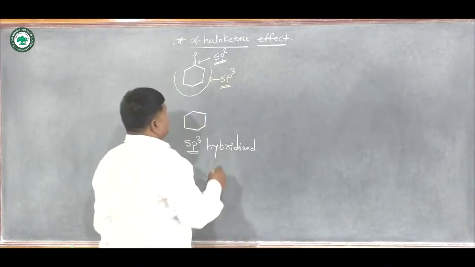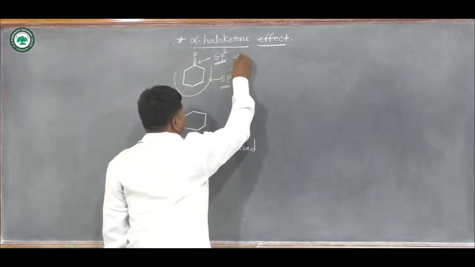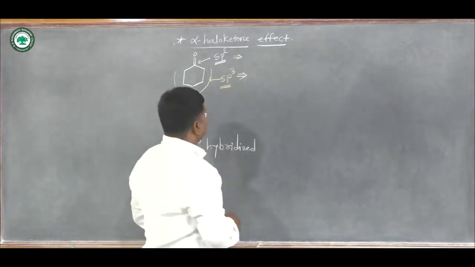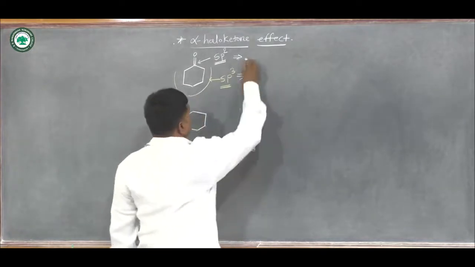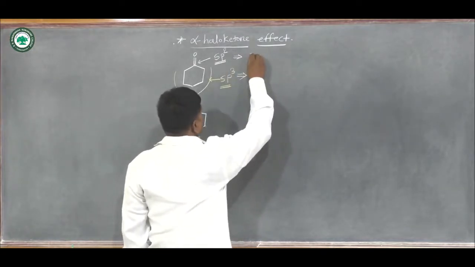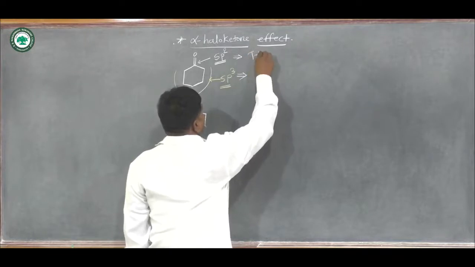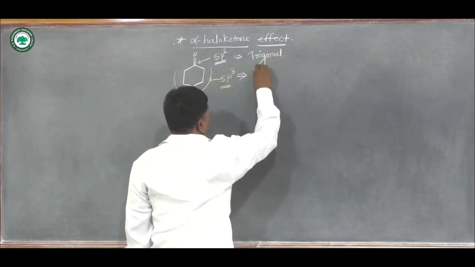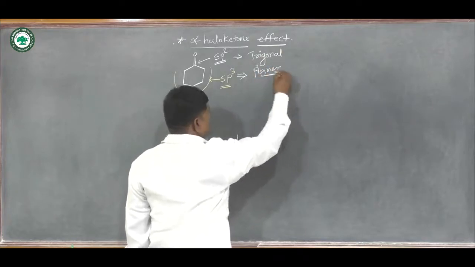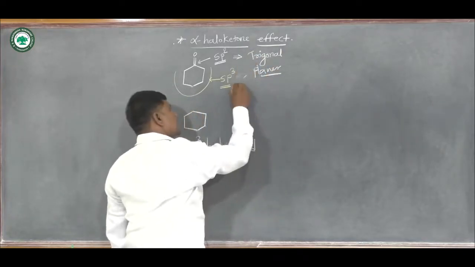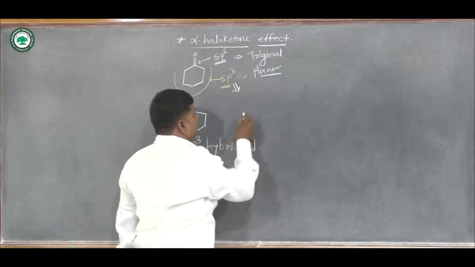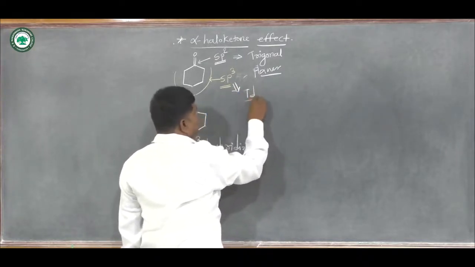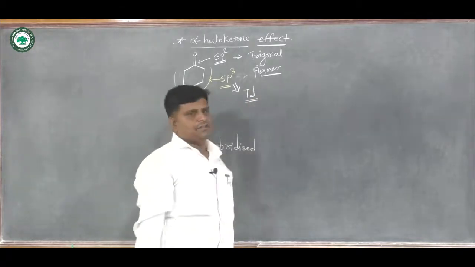And what is the geometry of sp2 and sp3 hybridization? Here sp2 hybridization contains trigonal planar geometry, and sp3 hybridization contains tetrahedral geometry.